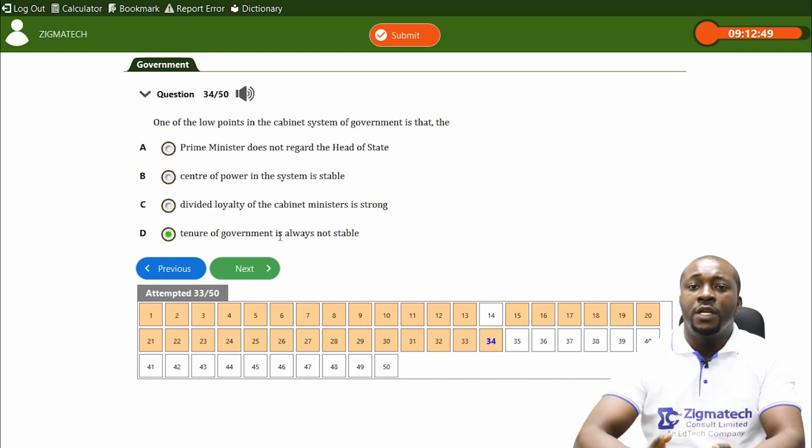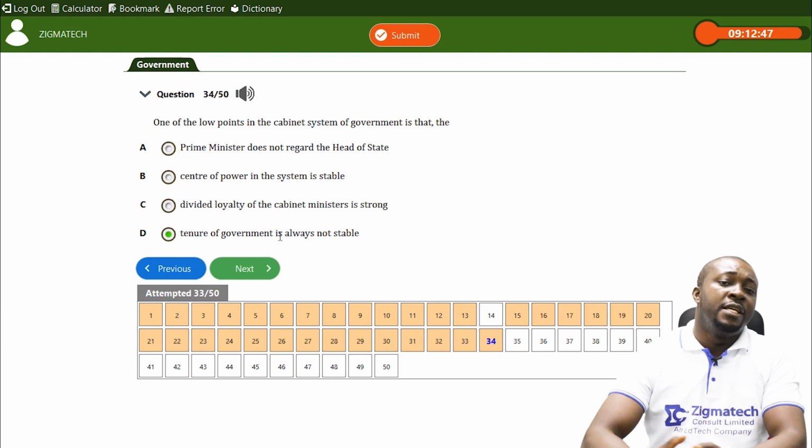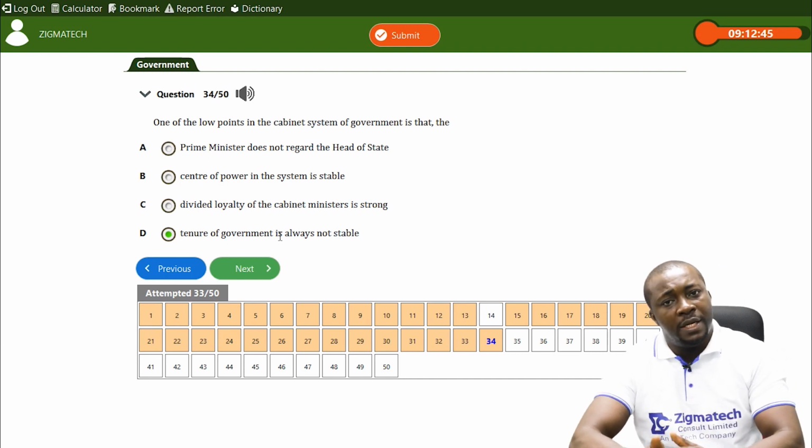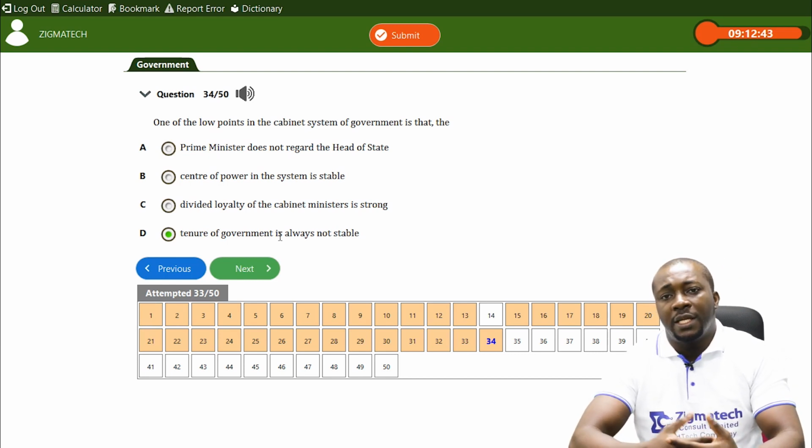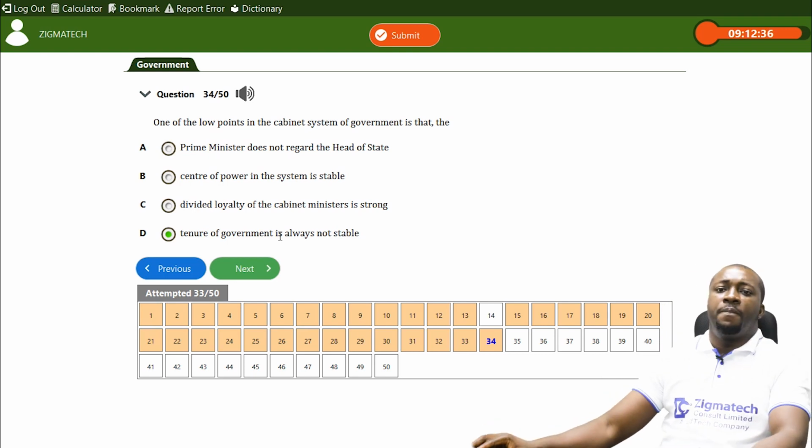You can't say it's 4 years, you can't say it's 5 years, you can't say it's 10 years. It's not always stable. The party may not win majority seats again. Of course, the tenure is over. There could be a vote of no confidence. The tenure is over. So D.